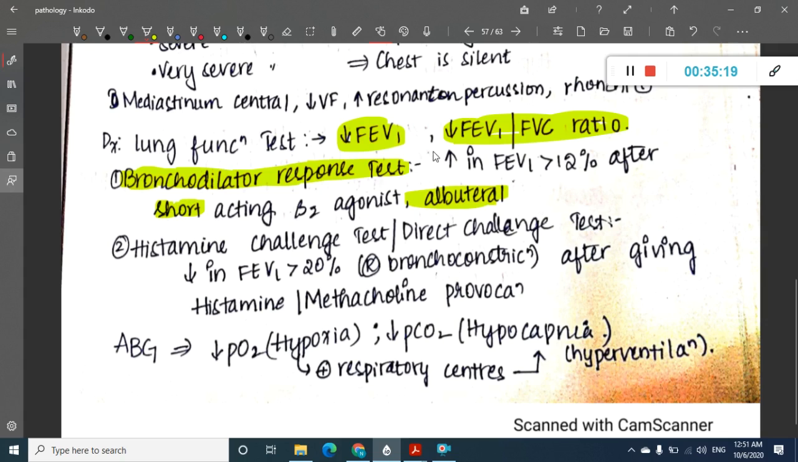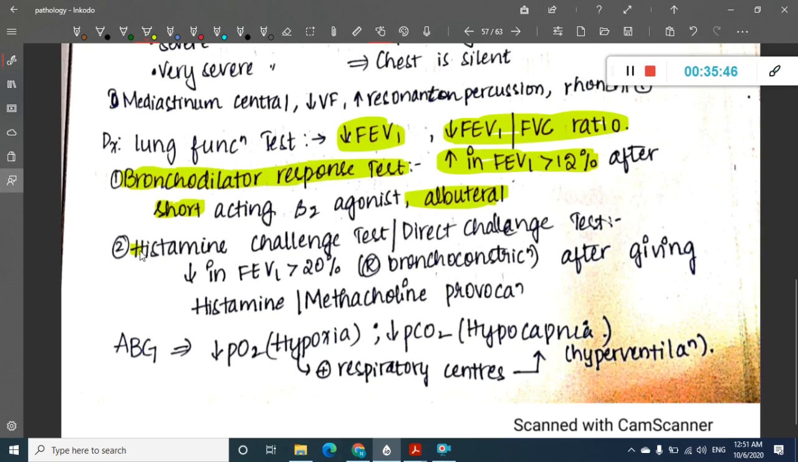Okay, and if there is an increase in FEV1 by more than 12% after giving this albuterol, then we call it a positive test, and we can call this asthma, because in COPD there won't be reversal, there won't be an increase in FEV1 of more than 12% after giving albuterol. But in asthma there will be an increase, because it is a reversible airway obstruction.